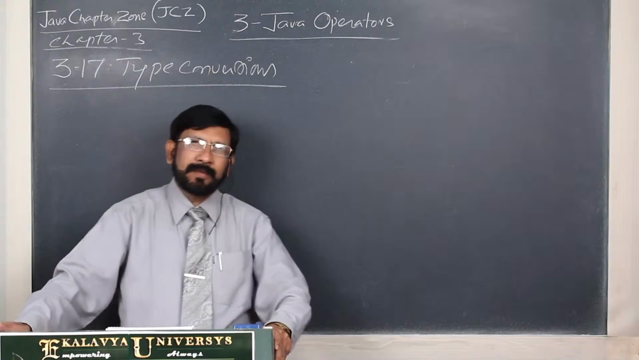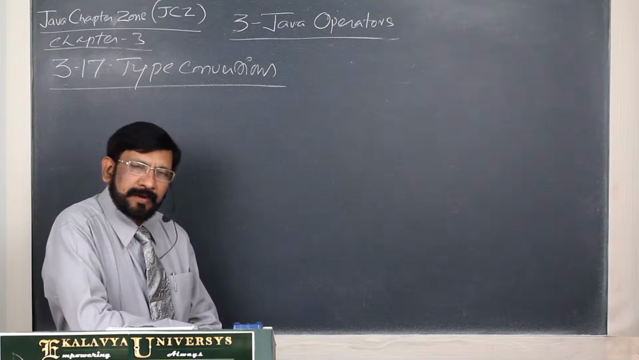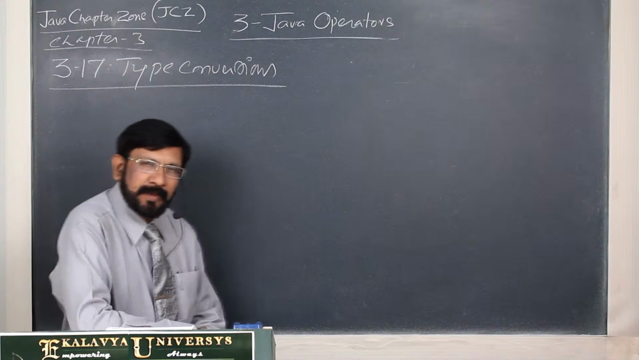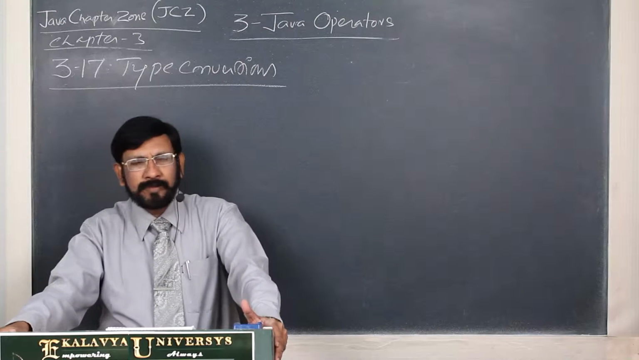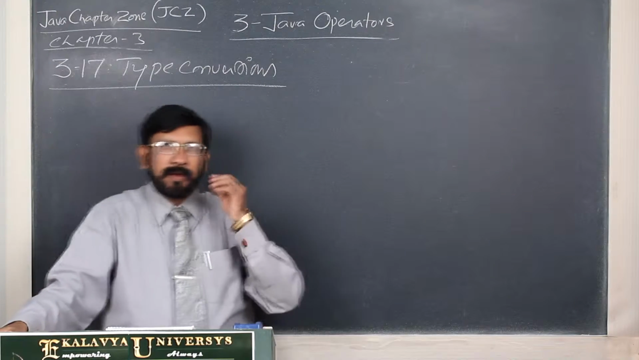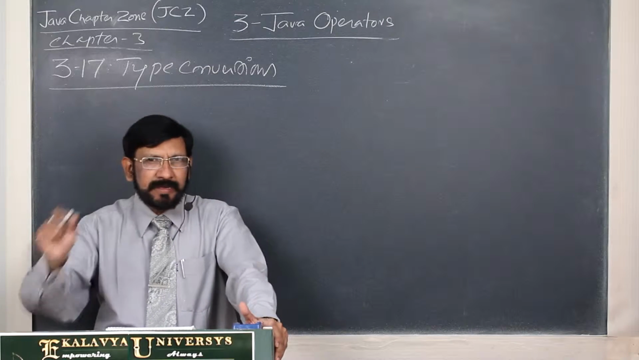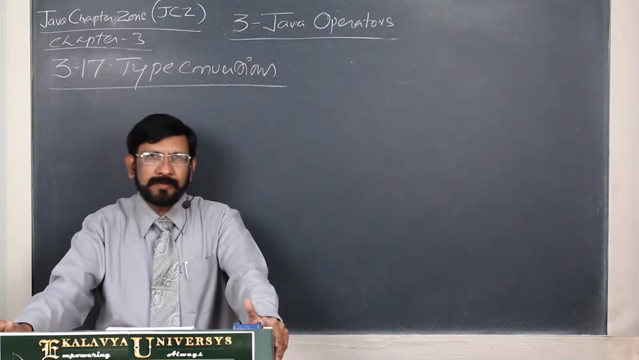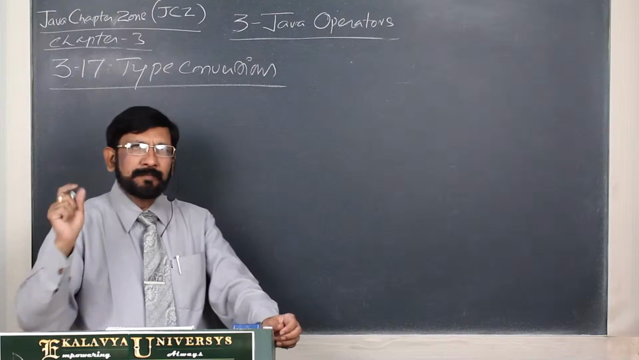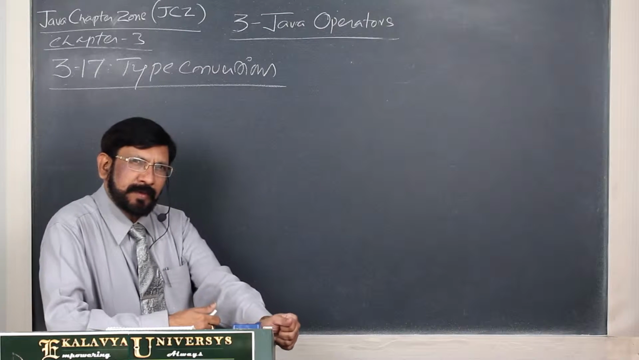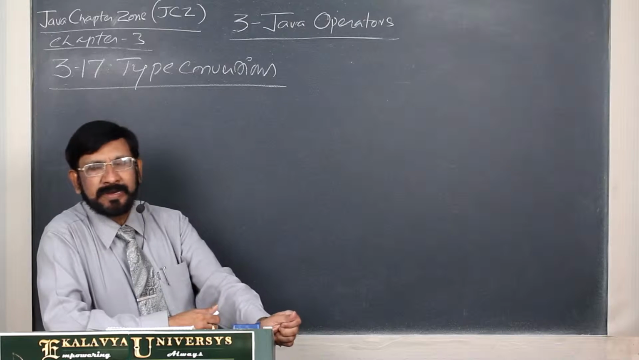Hello friends. Now let us take up the concept number 3.17, type conversions. Java is a strict type checking language to provide type safety. To implement that, the compiler checks the type of every variable and the expressions before evaluating, which ensures safety as well as consistency.